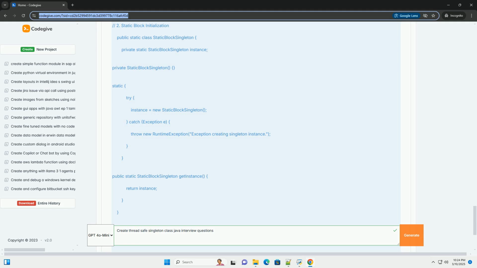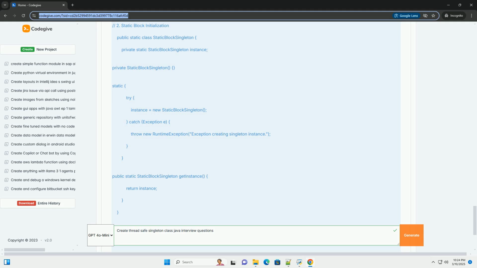Static block initialization: use this only if you need to handle exceptions during the initialization of the singleton. Lazy initialization with double-check locking: avoid this unless you have a very specific reason and a thorough understanding of Java memory models and the importance of the volatile keyword. It's more complex and prone to errors.